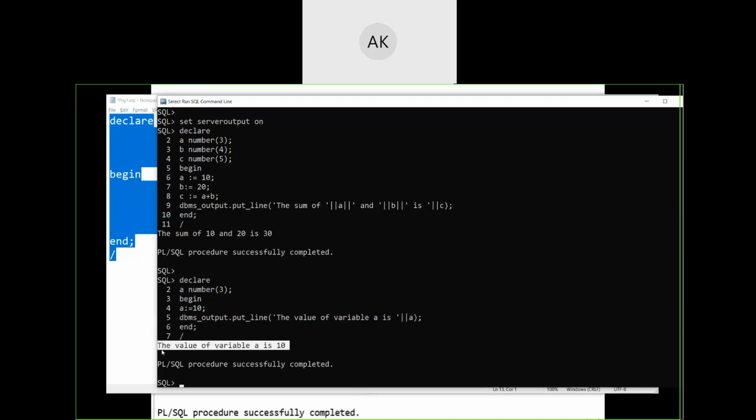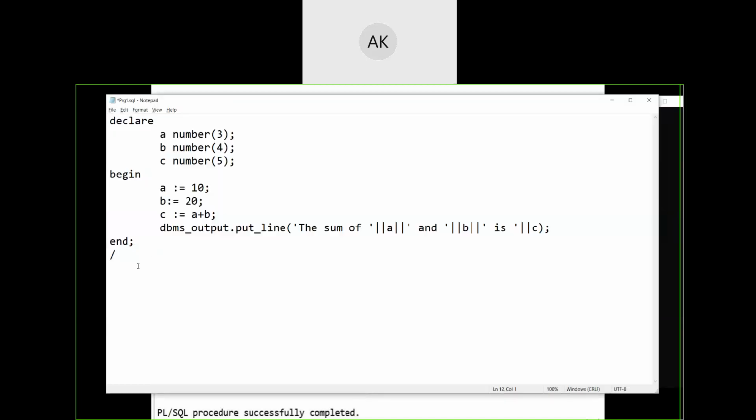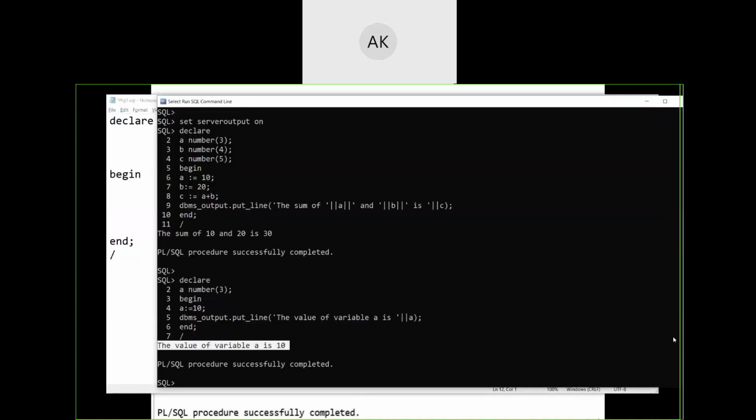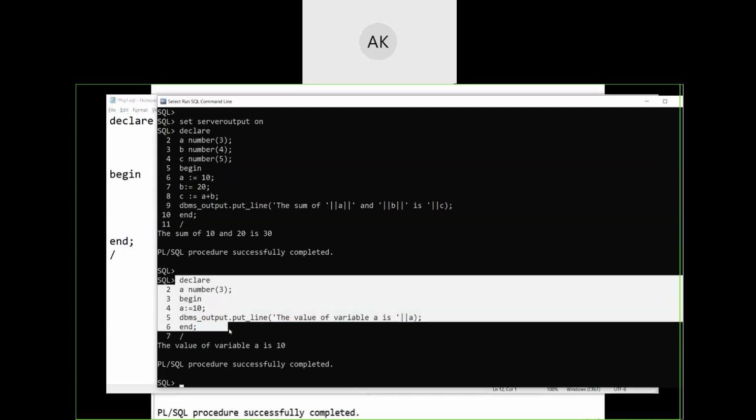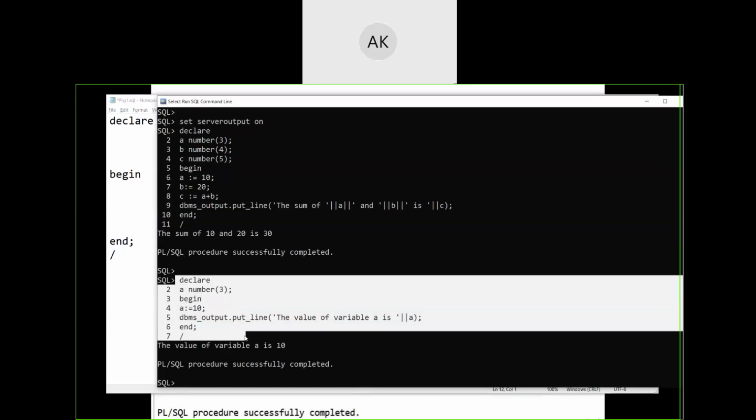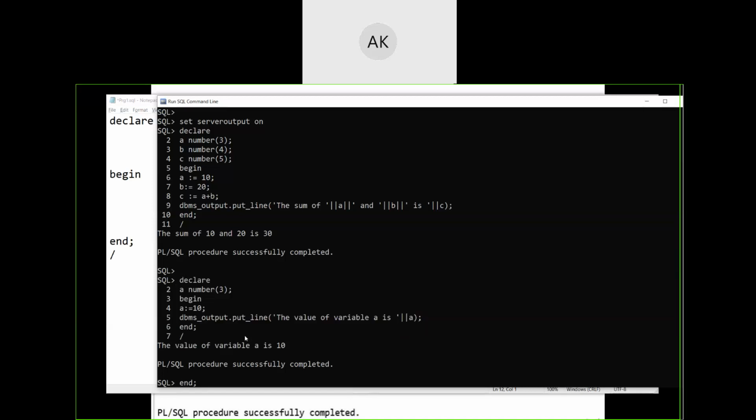Got the output? So what do we mean by that? We have got two choices. Either you write it in a particular file and try to copy all the content and paste it back into your command prompt, or else you can type the program back again over here. But do remember, if you press the up arrow button, it will take you to the previous lines which you have typed.